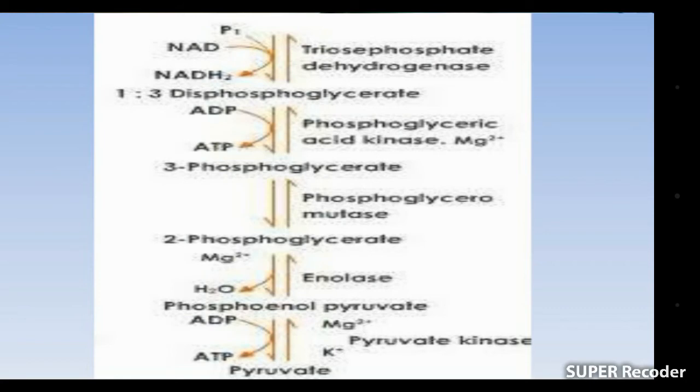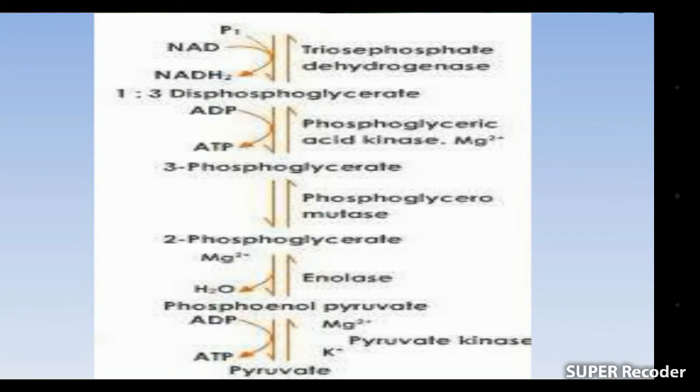Then 3-phosphoglycerate is converted into 2-phosphoglycerate by the action of phosphoglyceromutase enzyme. Then 2-phosphoglycerate is converted into phosphoenol pyruvate by the action of enolase enzyme. Then phosphoenol pyruvate is converted into pyruvate. And what is pyruvate?